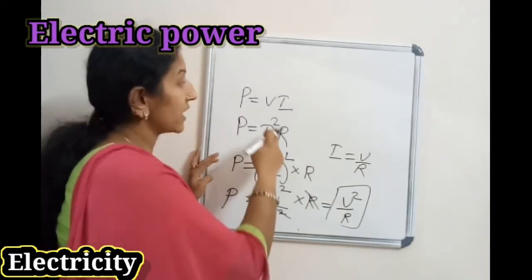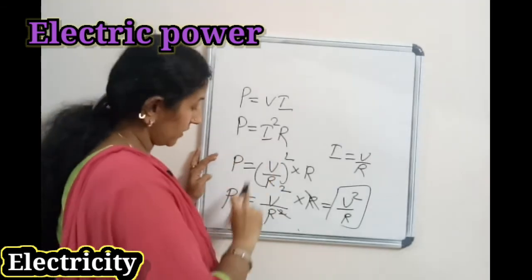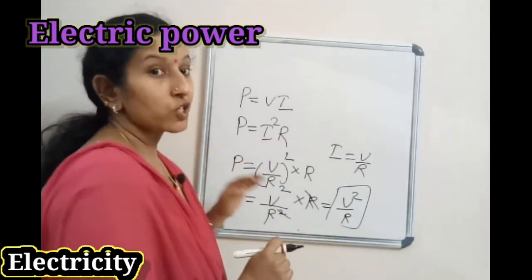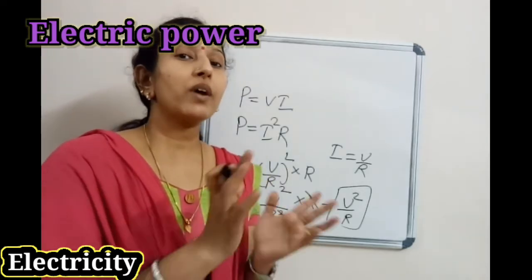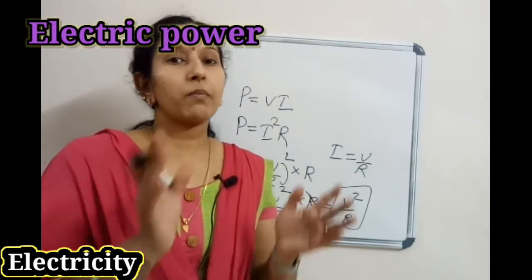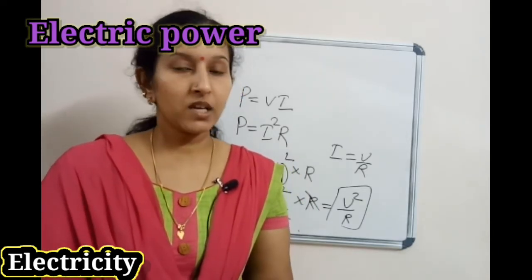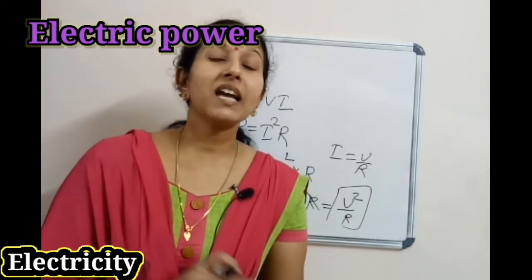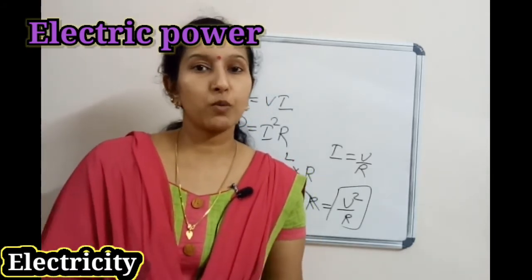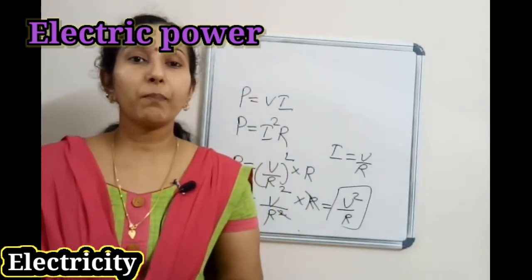So the three equations for power are P equal to VI, P equal to I square R, and P equal to V square by R. These equations will help you to do the problems. So what is electric power? Electric energy per unit time is the electric power.